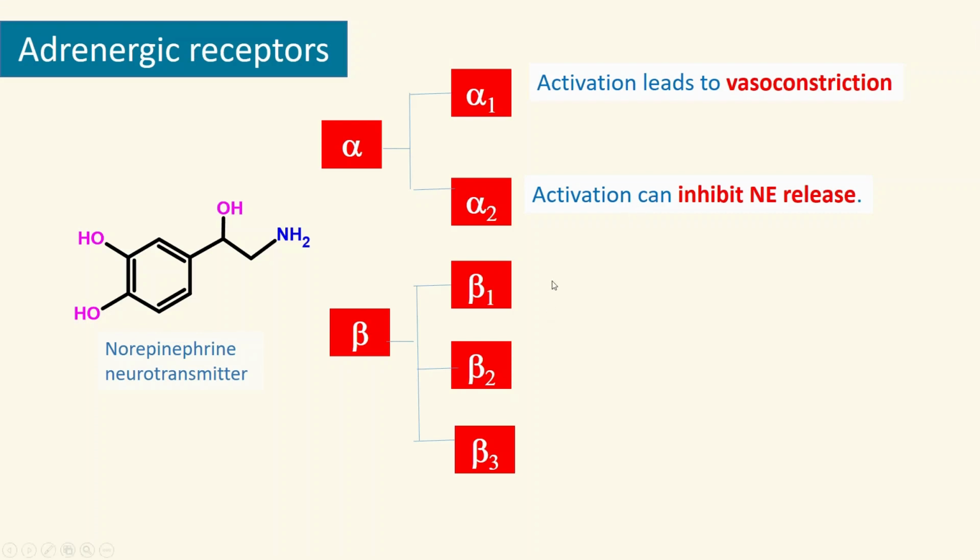Whereas beta 1 receptors are primarily present in the heart. There's a mnemonic: one for heart, beta 1 for heart. That means they are mainly present in the heart.